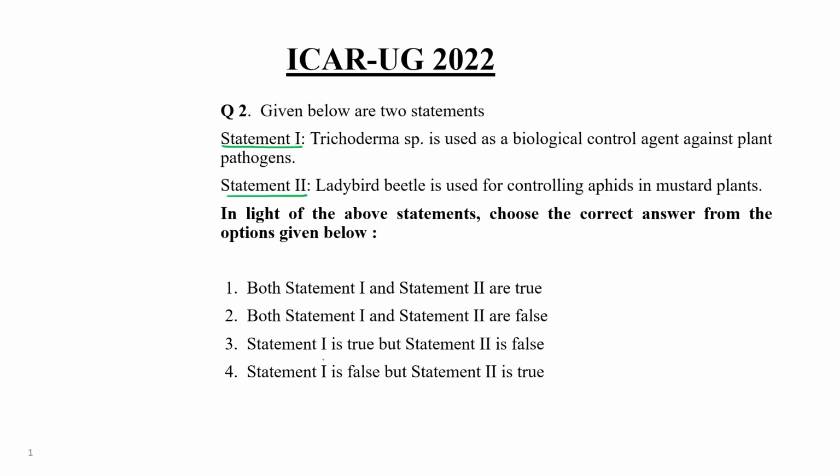In the third, statement 1 is true but statement 2 is false. Fourth one, statement 1 is false but statement 2 is true. So out of these 4 choices, we have to analyze which one is correct. You just take 5 to 10 seconds, and then after that we will discuss the correct answer. Statement 1, Trichoderma species is used as a biological control against plant pathogen. And 2, ladybird beetle is used for controlling aphids in mustard.